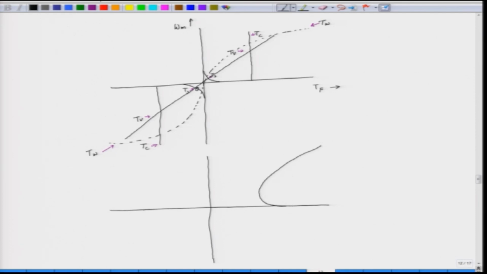Similarly, on the negative side we have static friction, and it increases like this. We have speed on the y axis and frictional torque on the x axis. So, this is the frictional torque behavior.